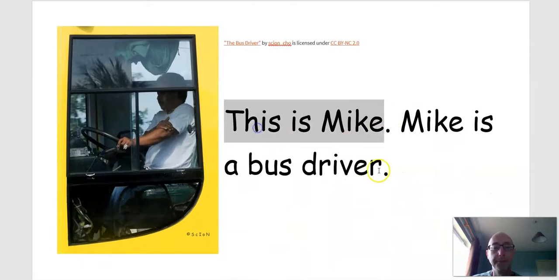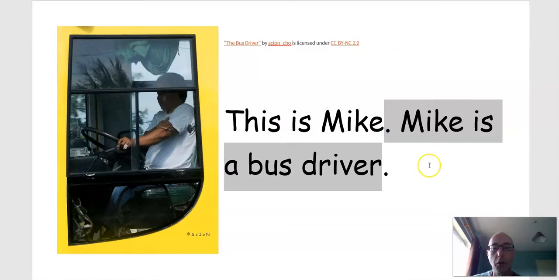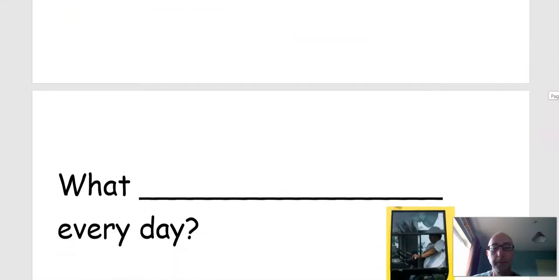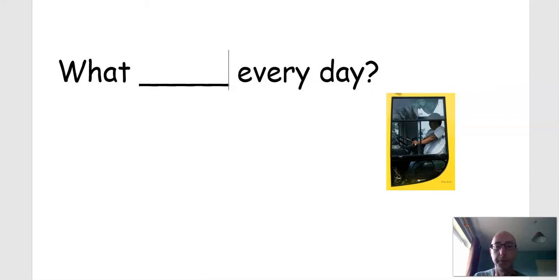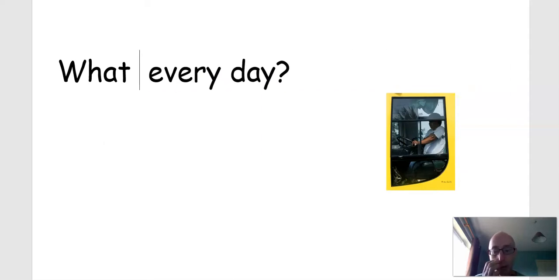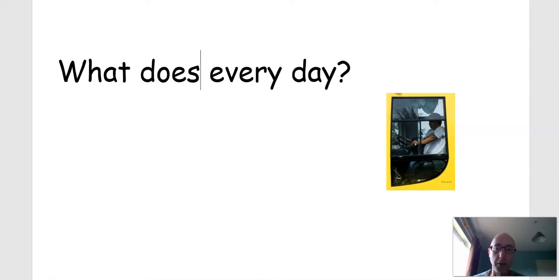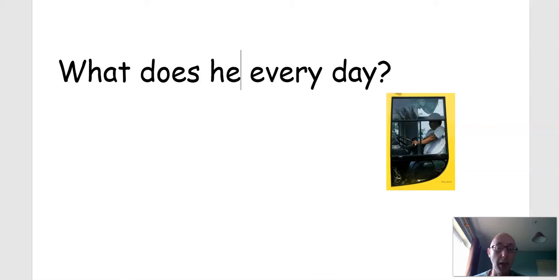This is Mike. Mike is a bus driver. So the question. We want to ask a question about Mike using every day. So what is the question? Well, when we talk about every day, we're talking about the present simple. So we need does in the question. So what does he, or we can say Mike, and then the simple form of the verb.